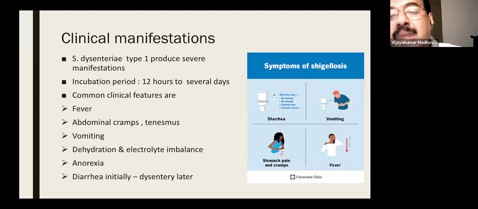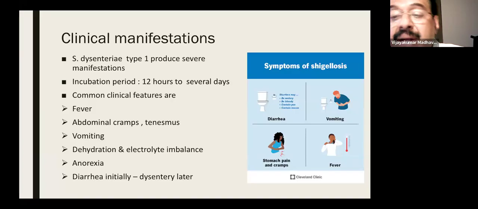Shigella dysenteriae type 1 produces severe manifestations, and the incubation period is very short, from as little as 12 hours to several days. They are highly infectious; as few as 10 bacteria can produce Shigellosis, unlike Vibrio cholerae, where 10 raised to 10 are needed. How do we differentiate between viral diarrhea and Shigellosis? Fever is usually a common problem. Viral diarrhea won't produce severe fever. Whenever a child has severe high fever and is toxic during a Shigella epidemic, we have to think that this child may have Shigellosis.